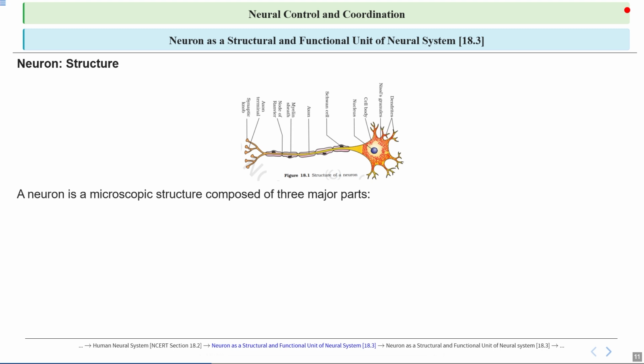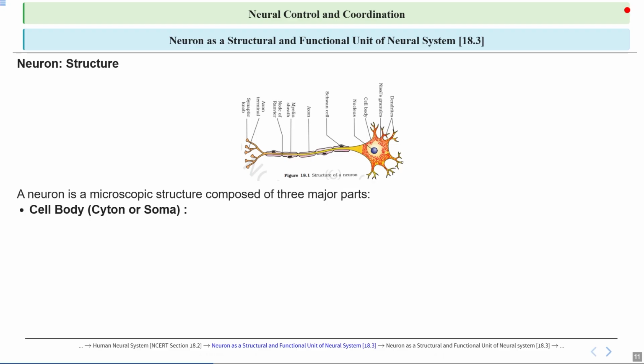Okay, so you can think like this: dendrites receive signals and are present on the cell body, and axons transmit the signal or send it away.